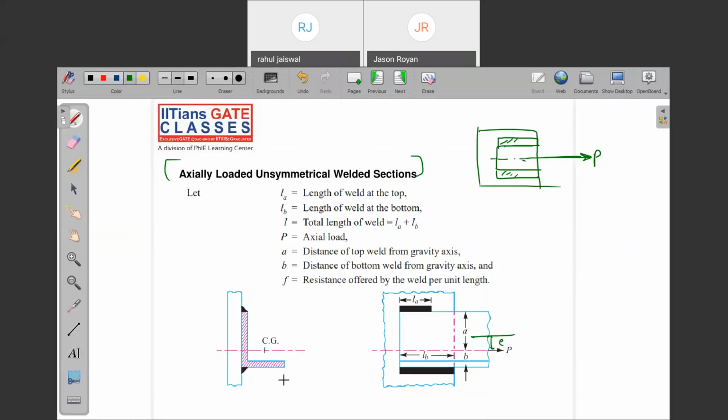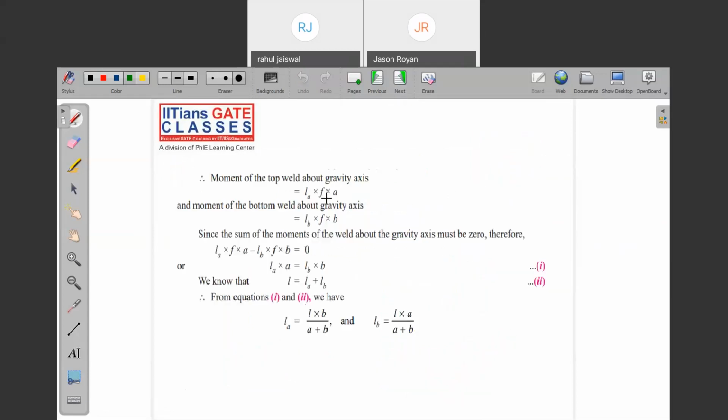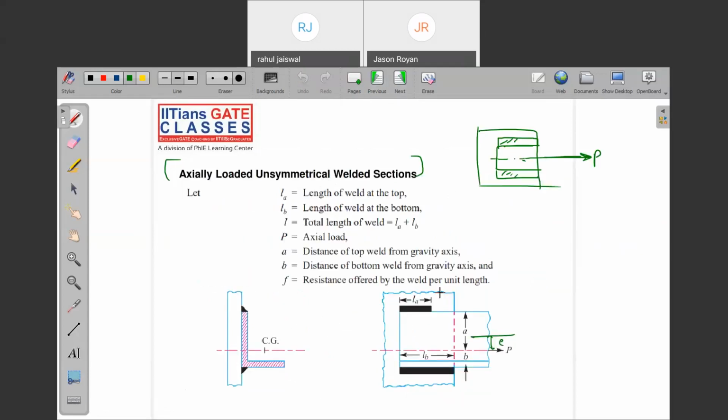Are you getting my point? In that case, how to design? This is the design procedure. We need to take the moment. Okay, let me explain there itself. Now, this is the load we have applied. You are aware of this topic, whatever topic I'm explaining now. Okay, fine, no problem then. Can I skip it? Because it's very easy. You need to take the moment balance, that's it. Nothing much in that.